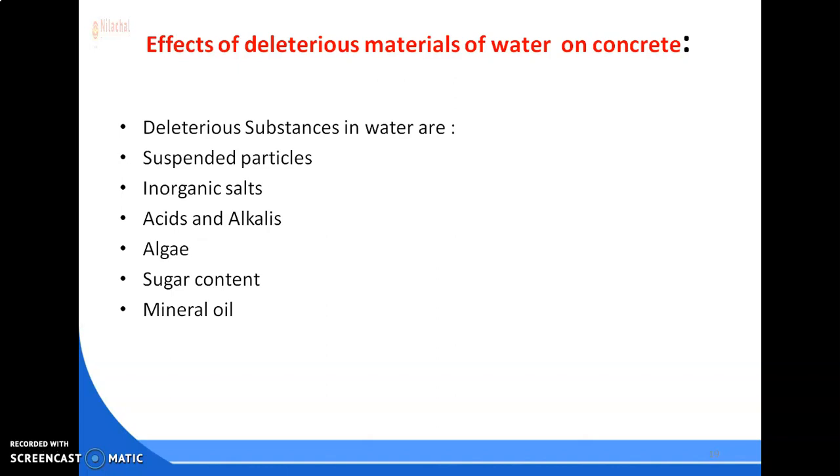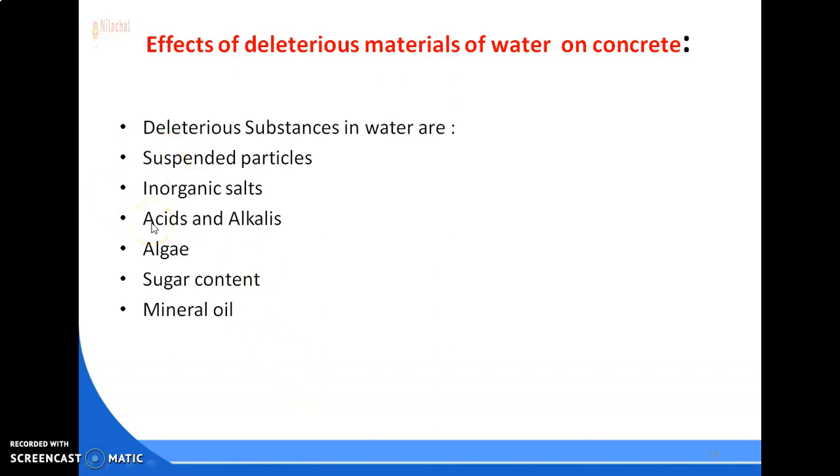Next is effects of deleterious materials of water in concrete, like deleterious substances like suspended particles. How do they affect? If the mixing water contains suspended particles more than 0.02% by weight of total water in concrete, then it affects all properties other than strength of concrete.